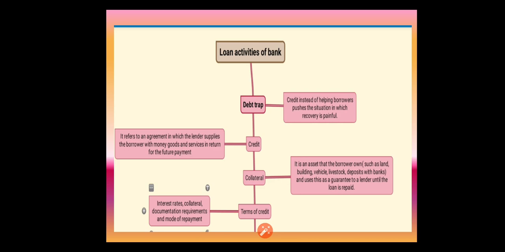Okay, so for example, properties such as land titles, deposits with banks, and livestock are the common examples of collateral. Collateral is one among the terms of credit. We have 4 terms of credit, and the collateral is one among them. The remaining things are the interest rate, documentation and the mode of repayment. First, we will see about the interest rate.